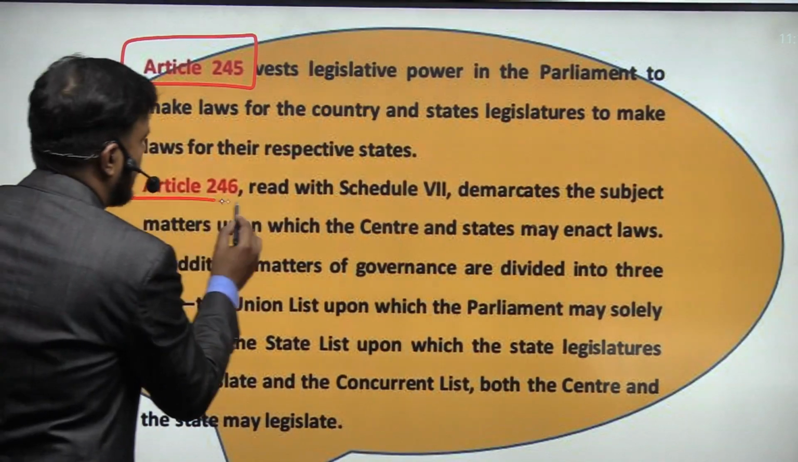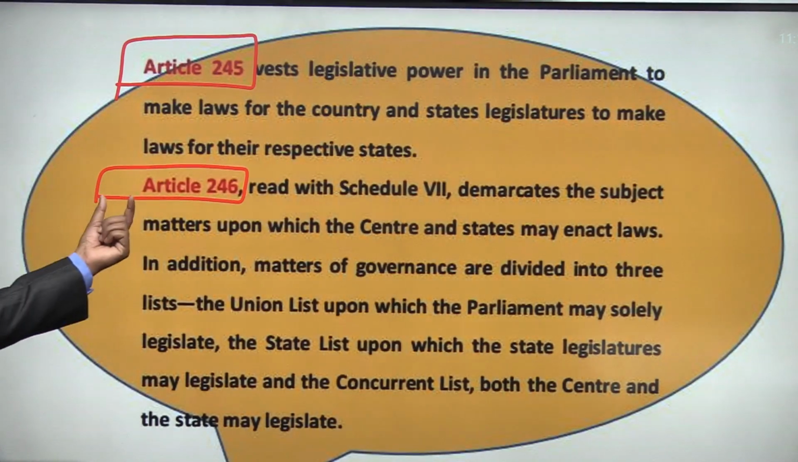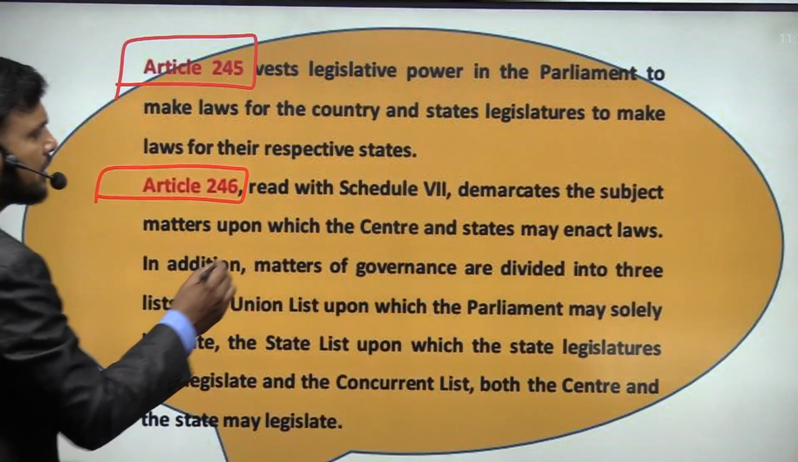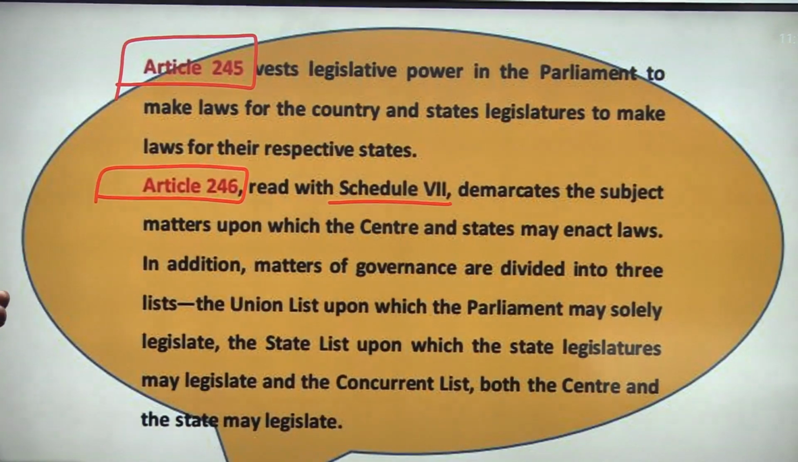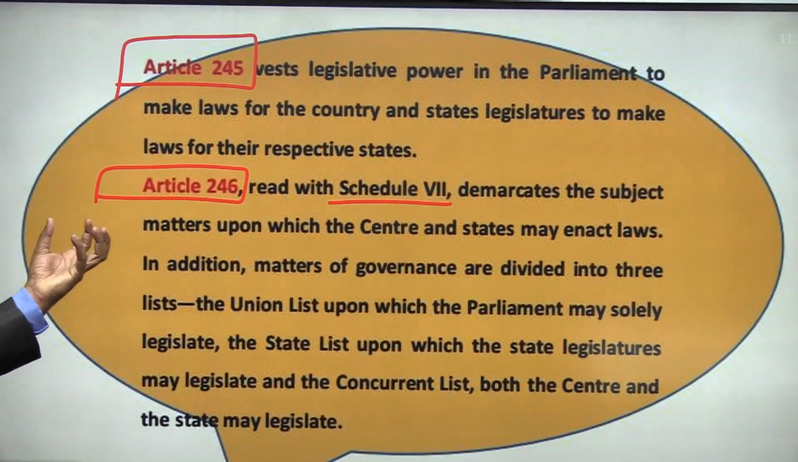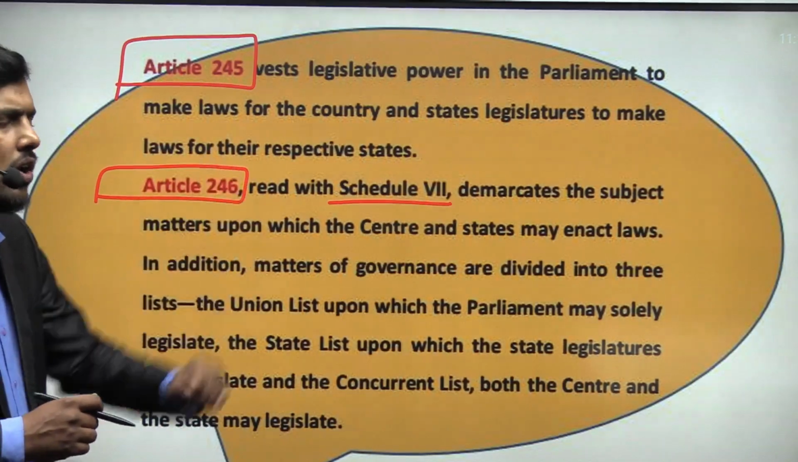Third example is Article 246. When you read Article 246, you should also consult the 7th schedule. So when we read Article 246 along with the 7th schedule, we get to know about the lists which I have already discussed in this class: the union list, state list and concurrent list.